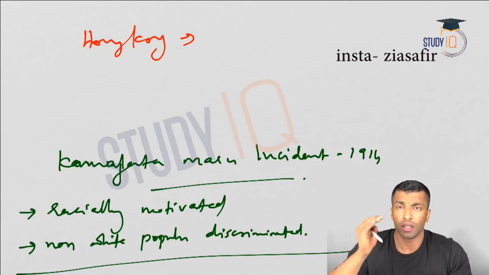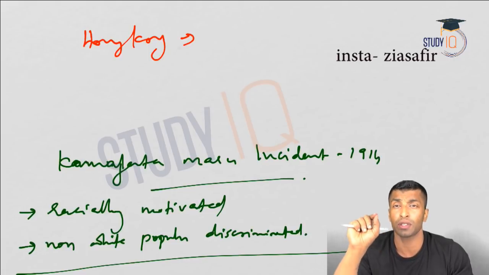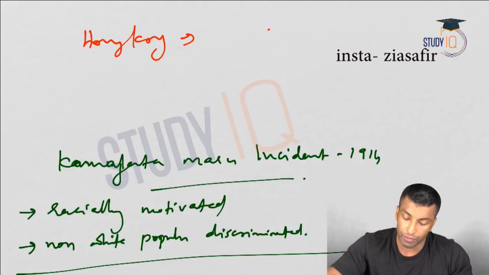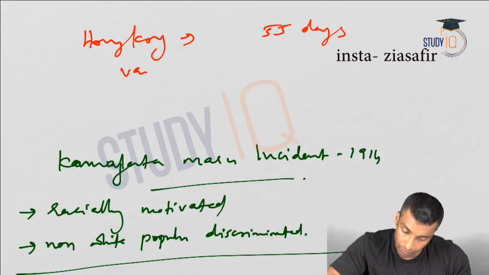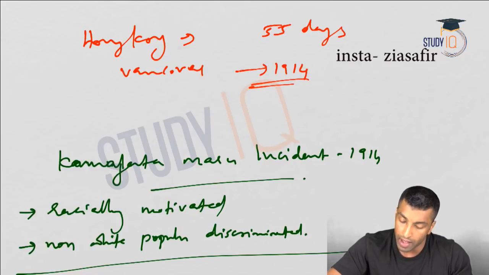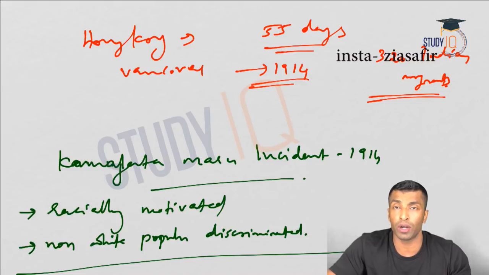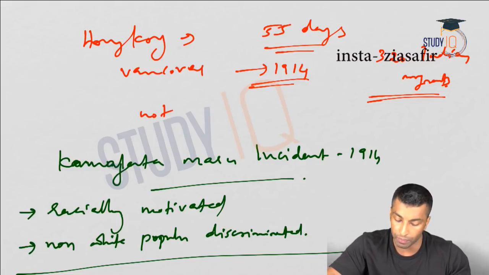Now, to satisfy this condition, 320 migrants went from Hong Kong to Vancouver in a continuous uninterrupted trip. It took 55 days in 1914, 320 Indian migrants. They reached the port, but they were not allowed to enter the Canadian port. Why?